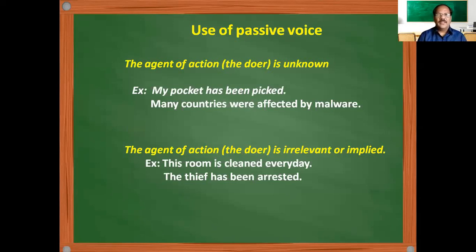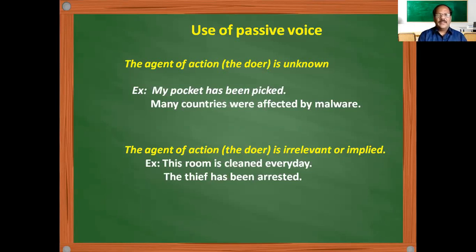That means the subject, the doer, is unknown to us. Instead of constructing the sentence with someone and somebody, better use the passive voice. So, my pocket has been picked. You are concerned with the activity here. We are not concerned with the subject, that means the doer of the action, because the doer is not known. So better use the passive way. My pocket has been picked is a good construction compared to somebody has picked my pocket, because we don't know that someone. So the agent of action is unknown here.